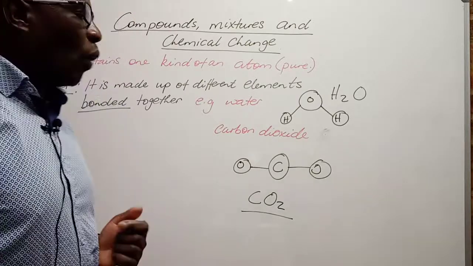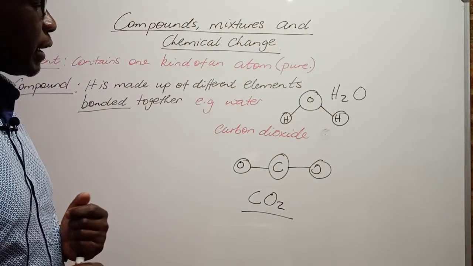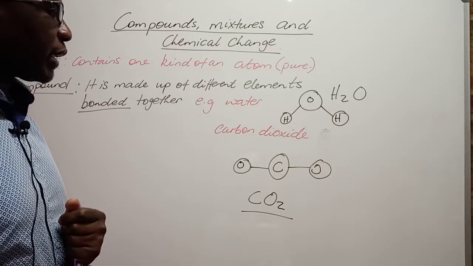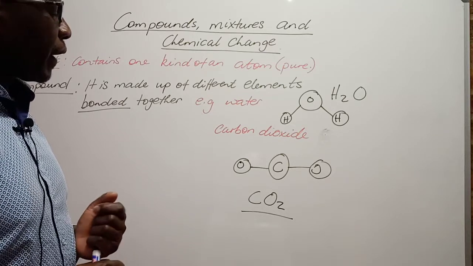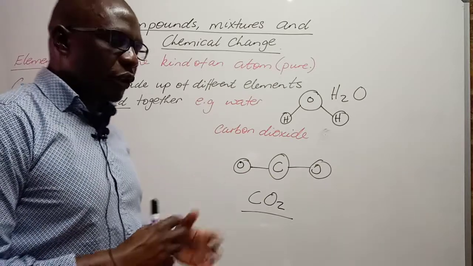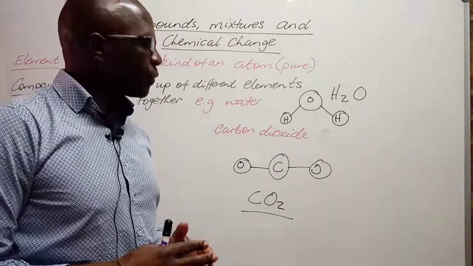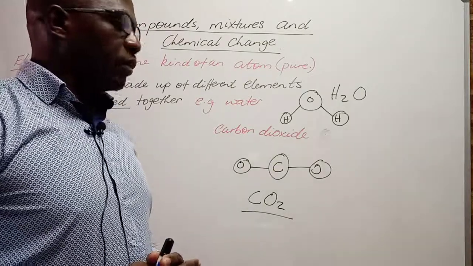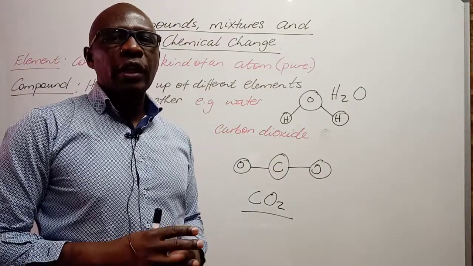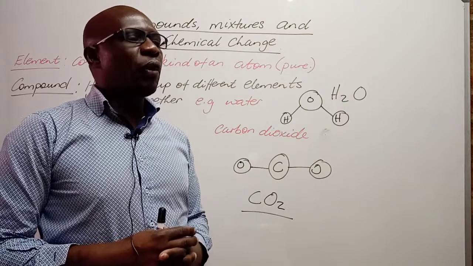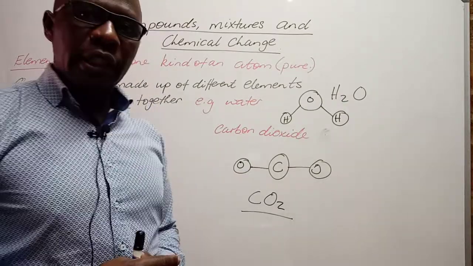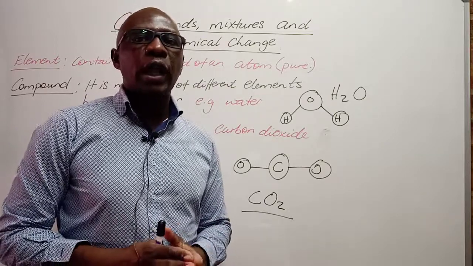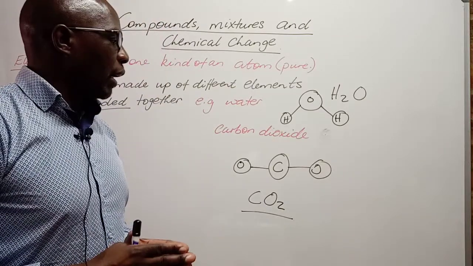Right. One thing to note is that on the formation of carbon dioxide, carbon and oxygen react together to form carbon dioxide. But sometimes carbon and oxygen will react to form a toxic gas or a toxic compound called carbon monoxide.